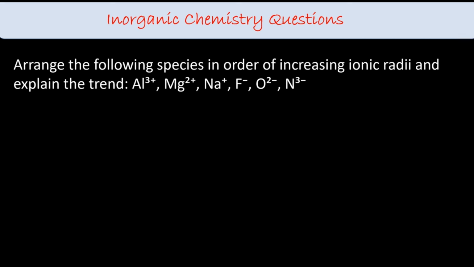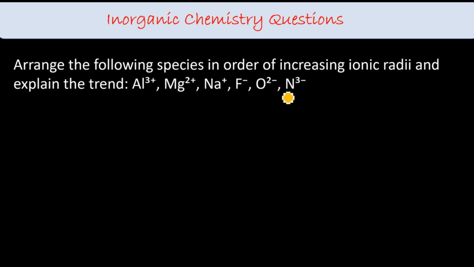Then arrange the following species in the order of increasing ionic radii and explain the trend. So these are periodic properties related questions. If you're thorough with it, you can skip. If you're not thorough, just want to check, you can listen. So Al3+, Mg2+, Na+, F-, O2-, N3-. Many questions were asked based on this ionic radii.